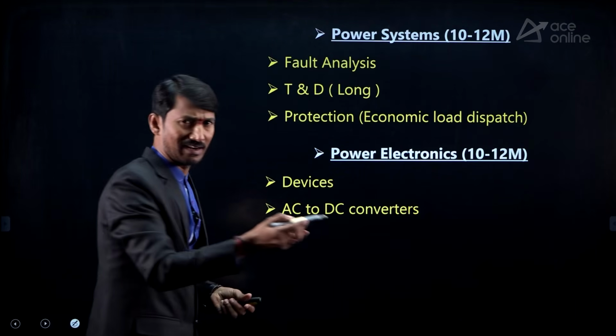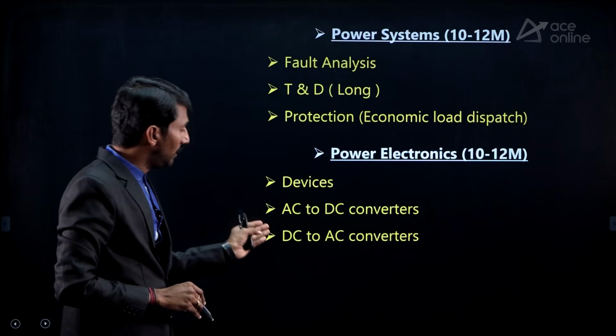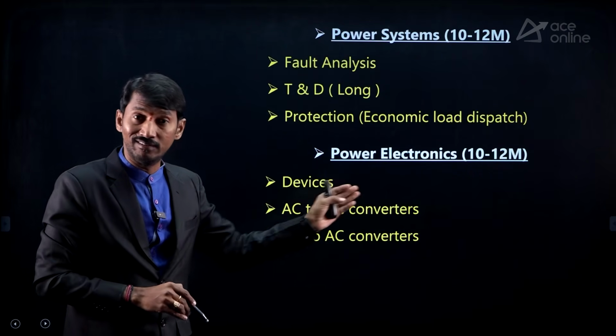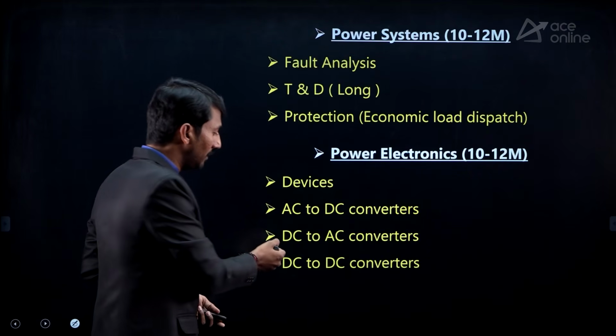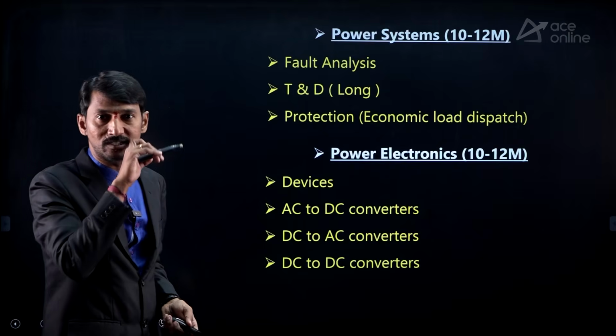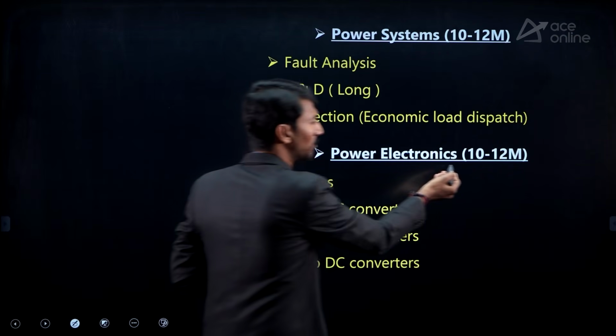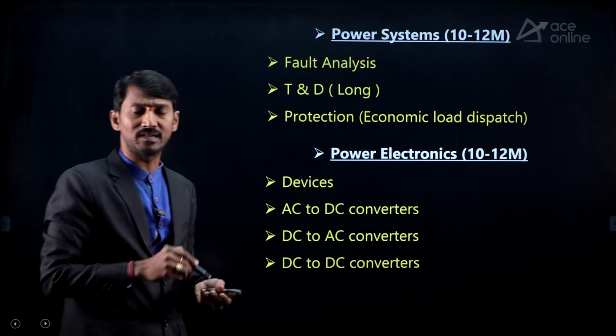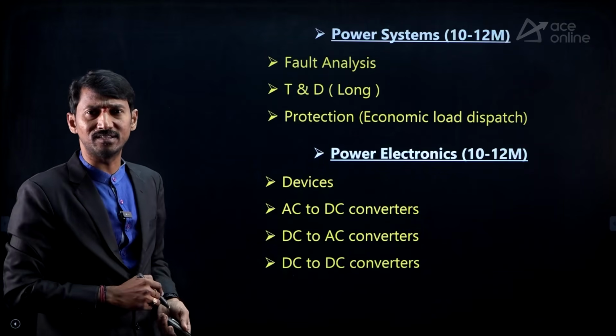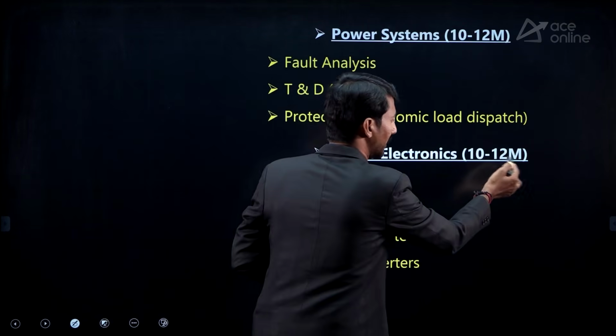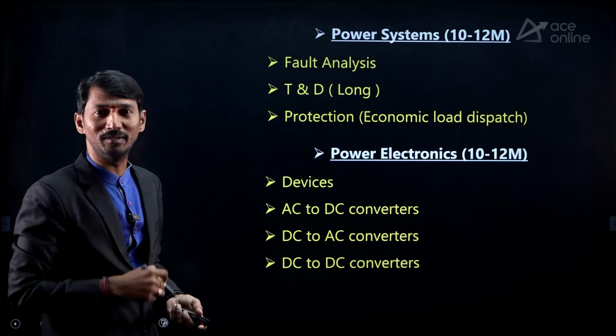AC to DC converters are rectifiers, DC to AC converters are inverters, and then DC to DC converters. You are supposed to focus more on these 4 topics. Around 8 marks or 9 marks, sometimes 10 marks. Around 10 we can say. The approximate range may be plus or minus 1 or 2.